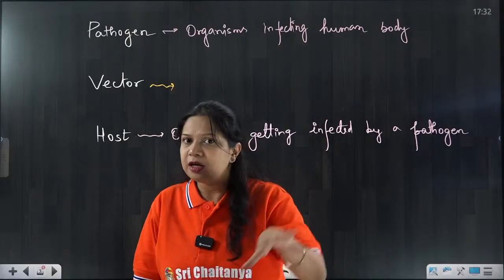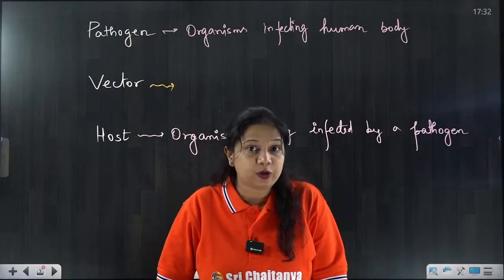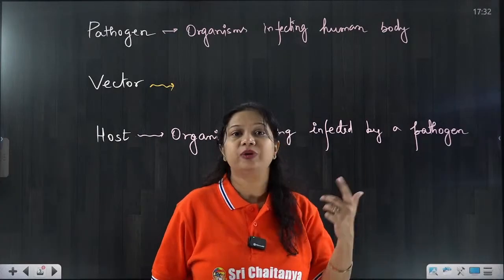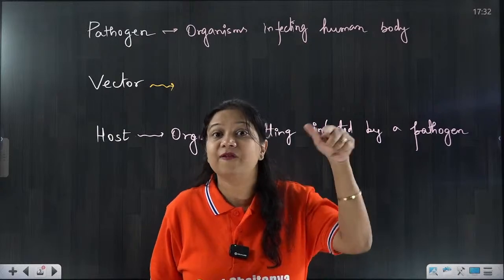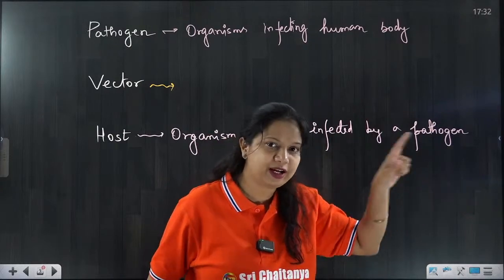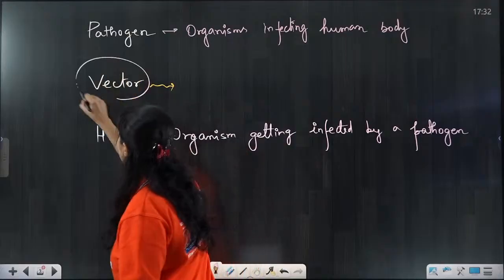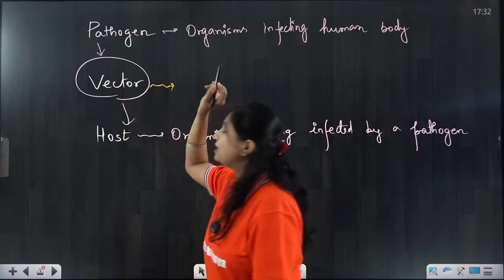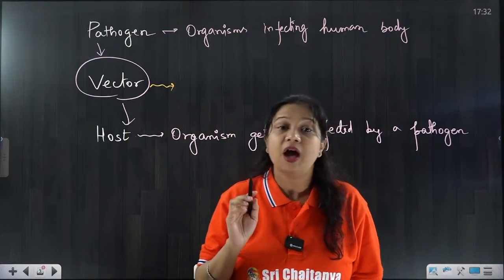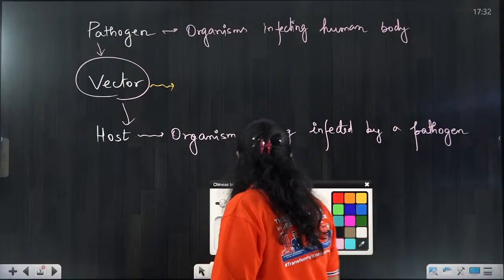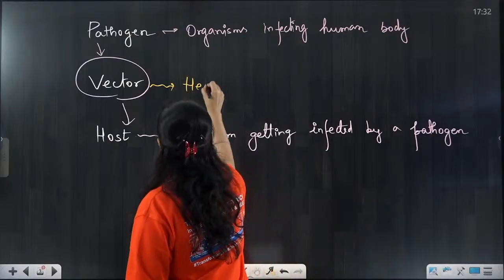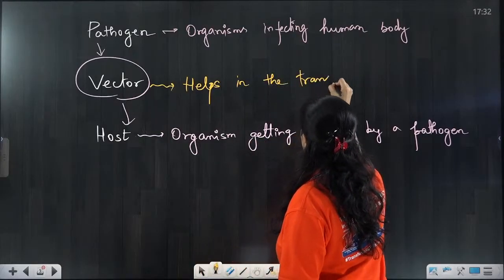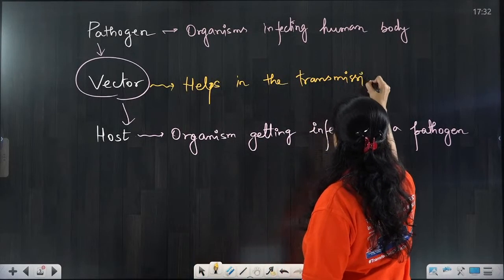But if it is 20 kilometers, it is difficult to walk there every day. So what do you do? You take a rickshaw, a bus, a scooter, anything. You take a vehicle to reach your college. So it is the vector. The pathogen utilizes the vector to go inside the host. So that is a vector. Vector helps in the transmission of the pathogen.